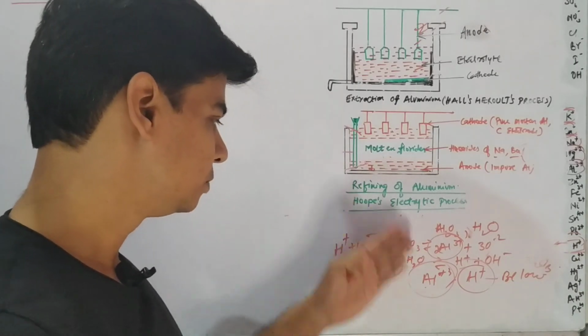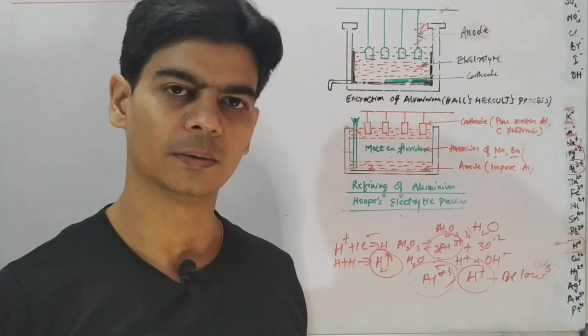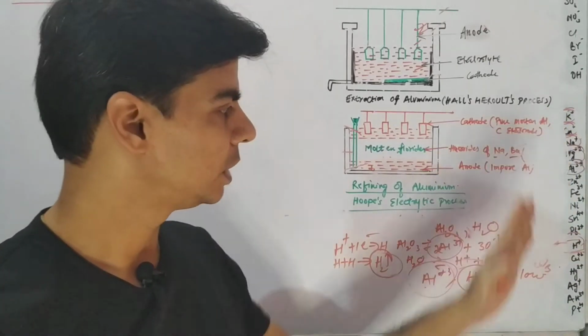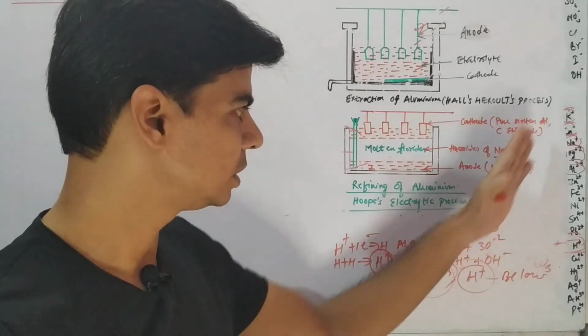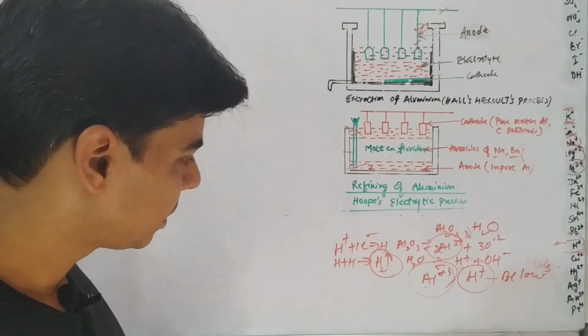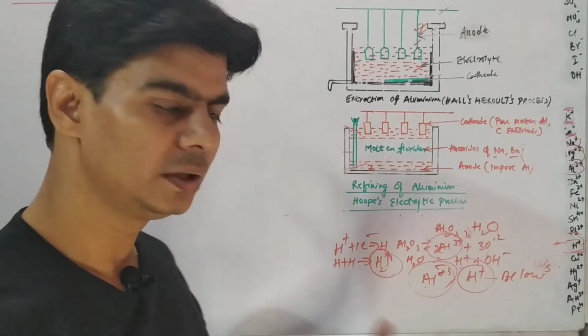So the purpose is defeated. We are doing electrolysis to get aluminium, or in case of potassium, calcium or magnesium. But in all these cases we will get hydrogen, because hydrogen is below all these elements in the electrochemical series. Hydrogen ion is below, so hydrogen would be obtained in all these cases.